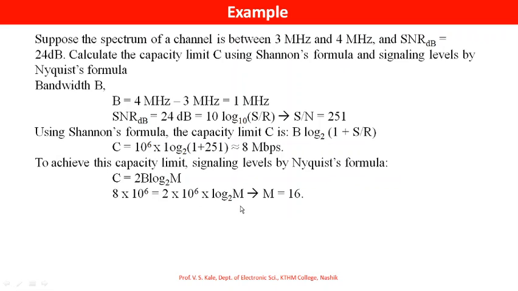Here if we solve this we are getting M is equal to 16. So for a bandwidth of 1 MHz and signal to noise ratio of 24 dB, the signal to noise ratio is 251, and the number of signaling levels M is equal to 16.